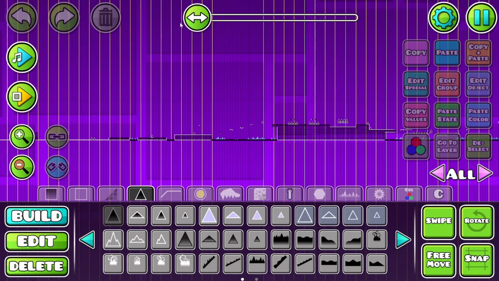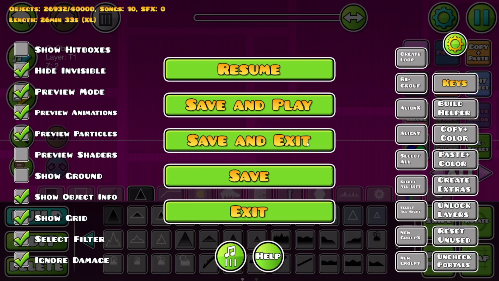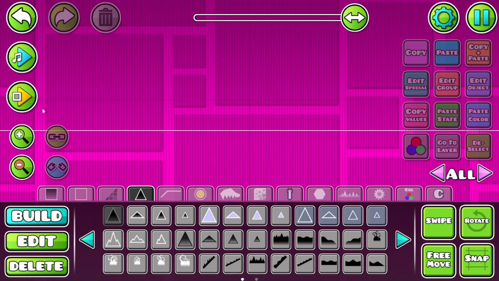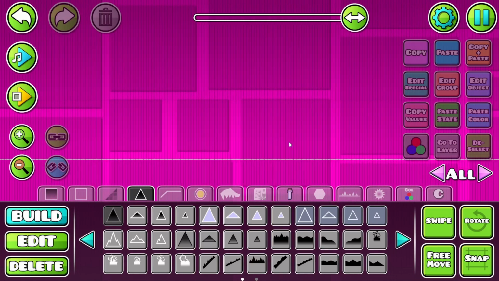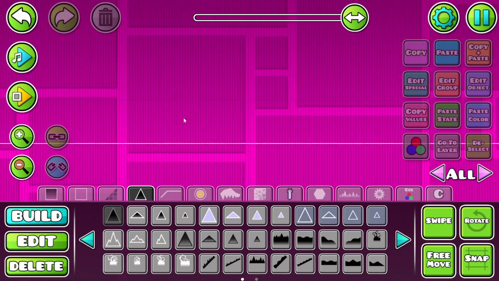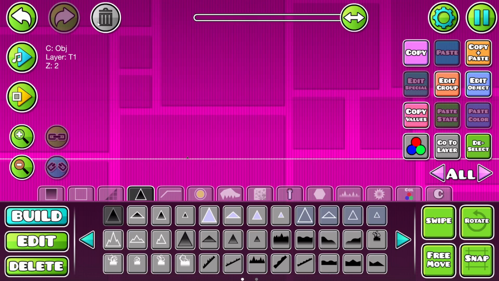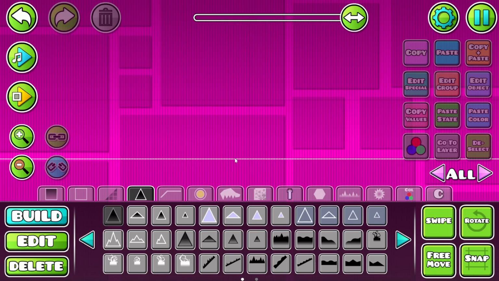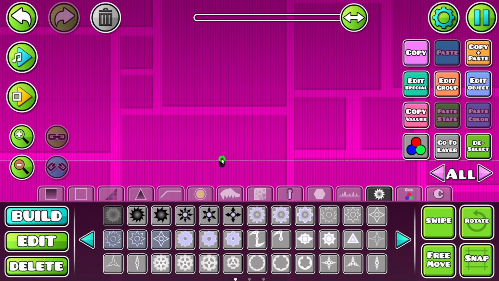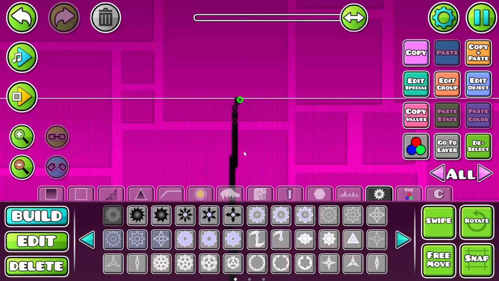Oh, actually, one thing we need to do before we demonstrate is put a spike really, really far at the end, because obviously this level is mad long. On average you'll have to play this level for like 5 minutes to have a chance at winning, so we need to make sure you have the ability to do that. This is 30 minutes in, and honestly, you should have hit an end trigger by this point. So if anybody finds a way to cheese this level, no, you didn't.